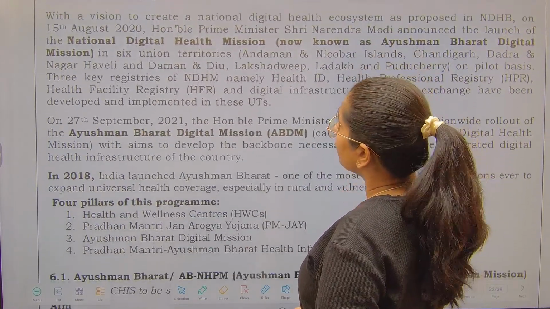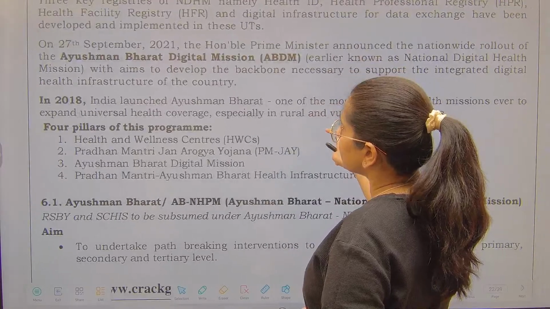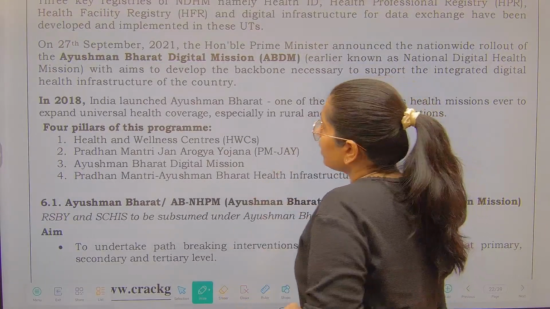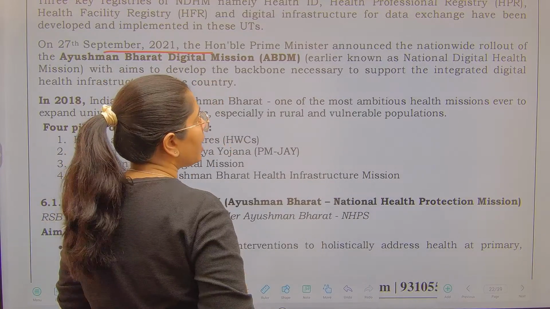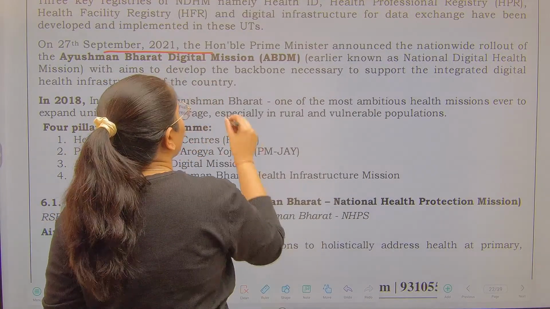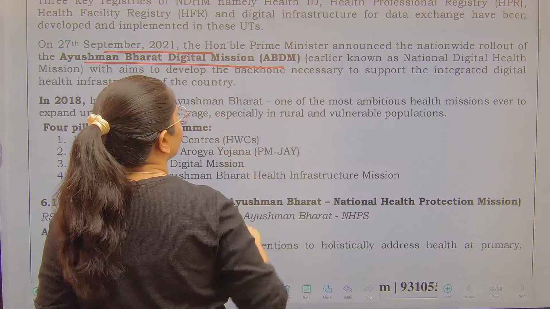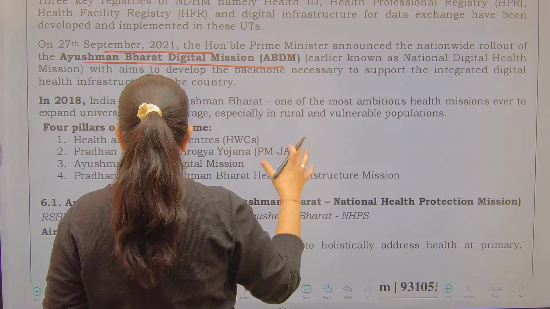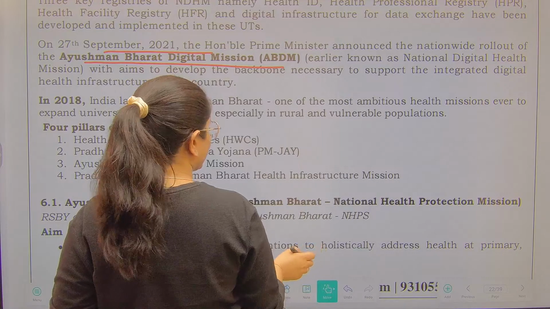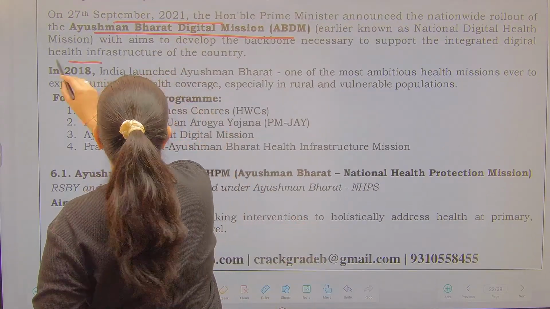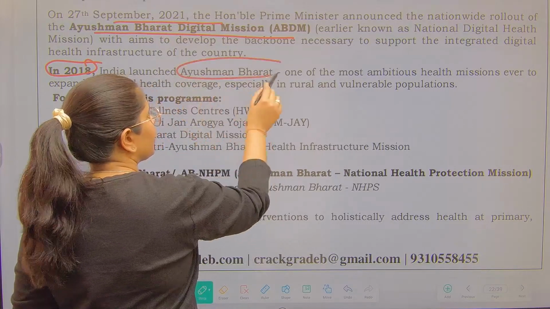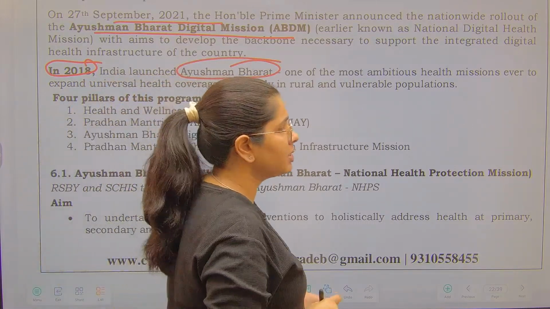Let's start from here because that is the data that has been a repeated one. So in September 2021, the Prime Minister announced the nationwide rollout of Ayushman Bharat Digital Mission. We are going to talk about Ayushman Bharat Digital Mission in a bit, right? In 2018, India launched Ayushman Bharat. It is one of the most ambitious health missions ever.